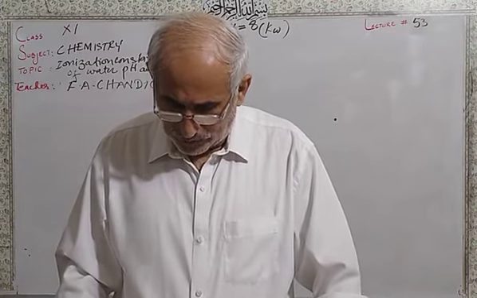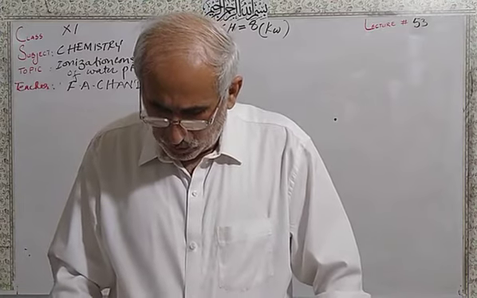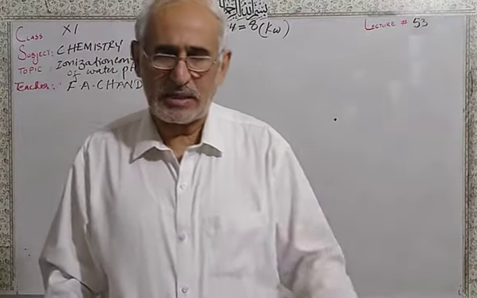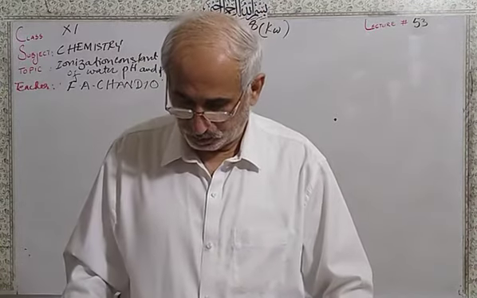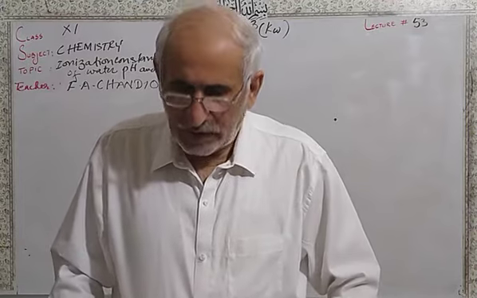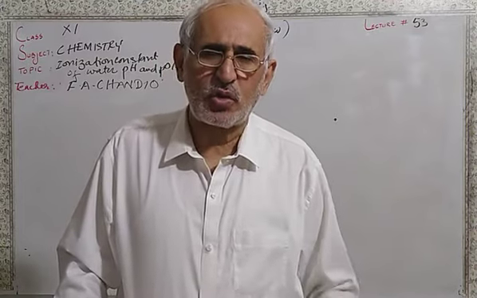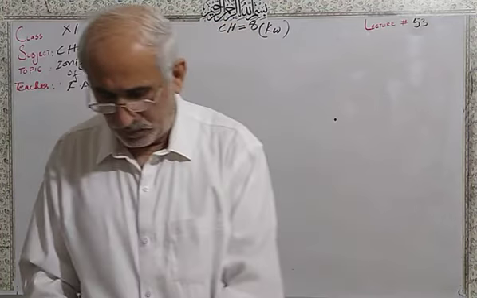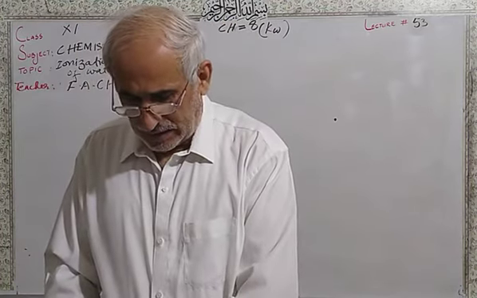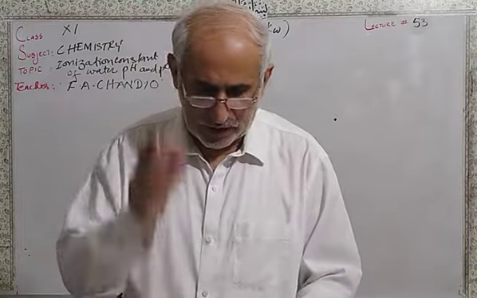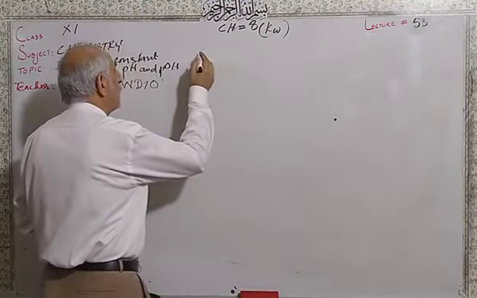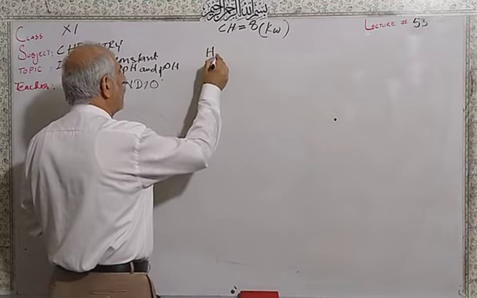So in fact, water itself undergoes ionization to a small extent because it's a very weak electrolyte. You can see the reaction here for the ionization of water; we call it self-ionization of water.